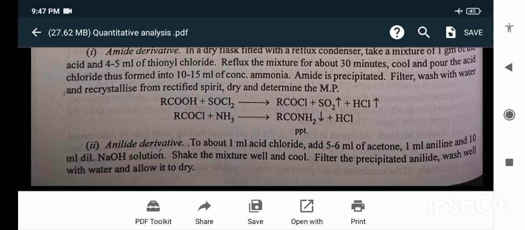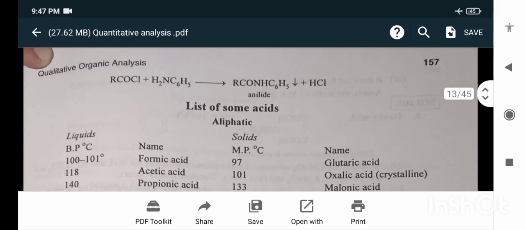Anilide derivative. Take about 1 ml acid chloride, add 5 to 6 ml of acetone, 1 ml aniline and 10 ml dilute NaOH solution. Shake the mixture well and cool. Filter the precipitated anilide, wash well with water and allow it to dry.